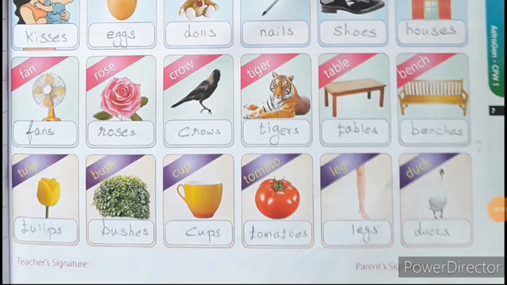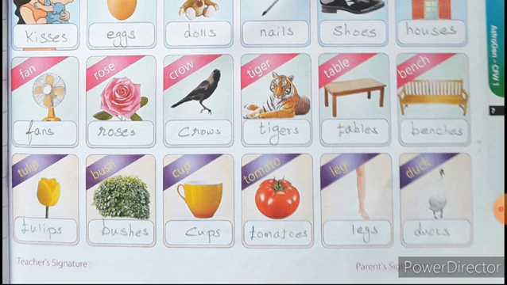Now look at this, children. Tulip. A flower is there. Tulip. It ends with the letter P. You can just add the letter S to convert into many. Tulip means tulips. Bush. Look at the ending letters SH. It ends with the letters SH. So what letters do you have to add? Yes, very good. You have to add ES. So it will become bushes. Next, cup. Cups. Tomato. Tomatoes. Leg. Legs. Next, duck. Ducks.